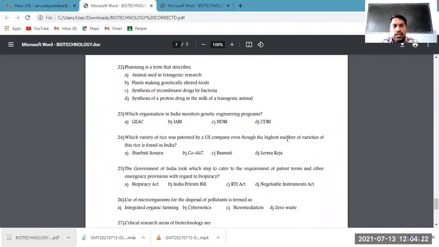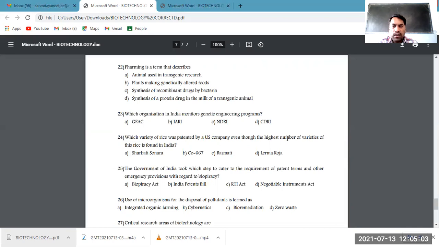Farming is a term that is described. It is not 'farming' but actually 'pharming', the prefix taken from pharma, PHAR. So, with the help of biotechnology, we are producing various minerals, nutrients, medicines, etc. Animals used in transgenic research are not called pharming. Plants making genetically altered food, no, those are genetically modified plants.